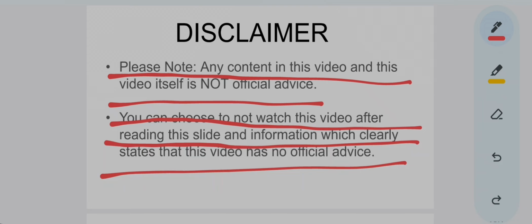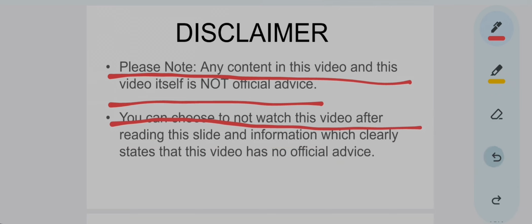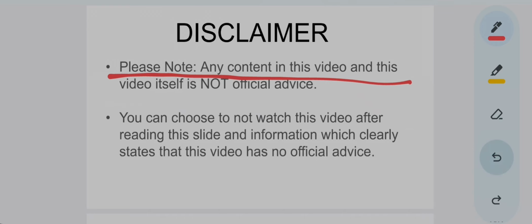Also, this slide shows and tells that please note any content in this video and this video itself is not official advice. You can choose not to watch this video after reading this information, which clearly states that this video has no official advice. Okay, so after this we begin.